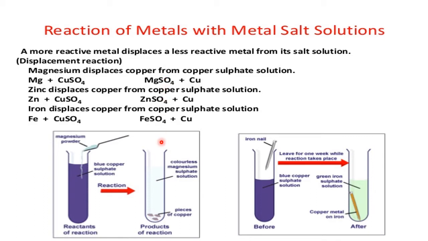For this other diagram, the reaction is blue copper sulfate and an iron nail. See, the iron nail is covered outside with copper metal. So that means iron is displacing the copper. So these are called examples of a metal with a metallic salt solution.